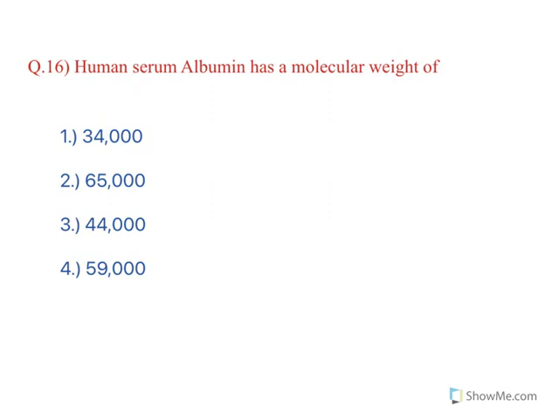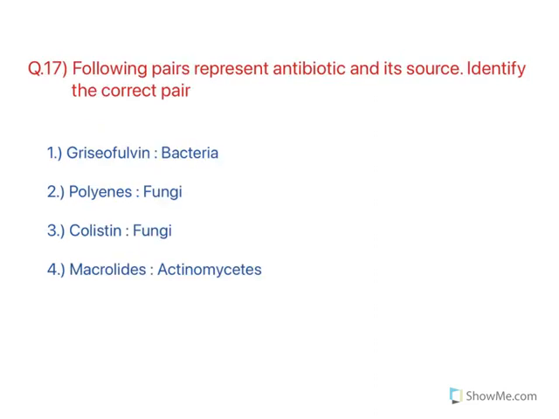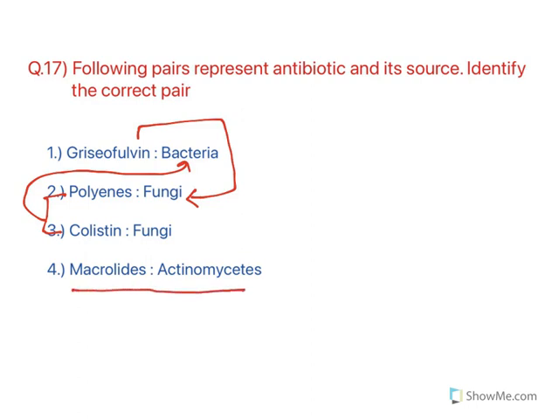Next one. Human serum albumin has a molecular weight around 65,000 dalton. Next one. Following pairs represent antibiotic and its source. Identify the correct pair. See, griseofulvin is from a fungus, not from bacteria. Whereas polymyxin and colistin, both of them are from bacteria. So the correct pair is macrolides are obtained from Actinomycetes. So this is the answer.